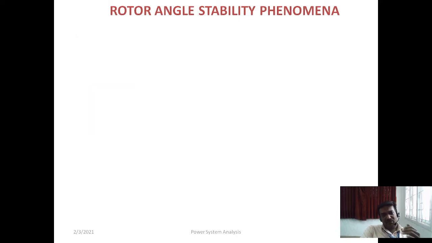Before going to this, I will just explain what rotor angle stability is. We already know how power is generated. The generator has a stator with a three-phase winding, and we have the rotor.